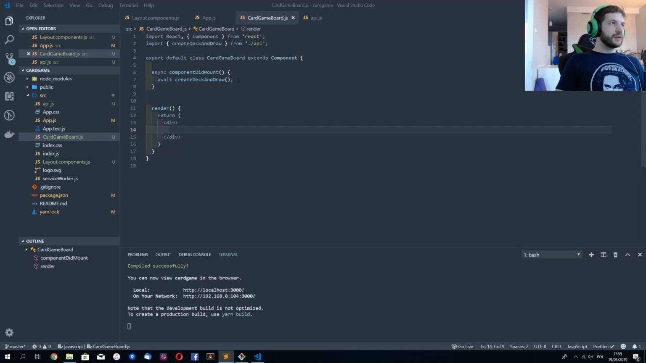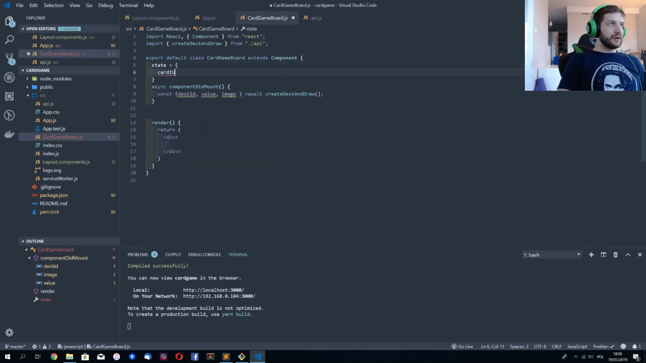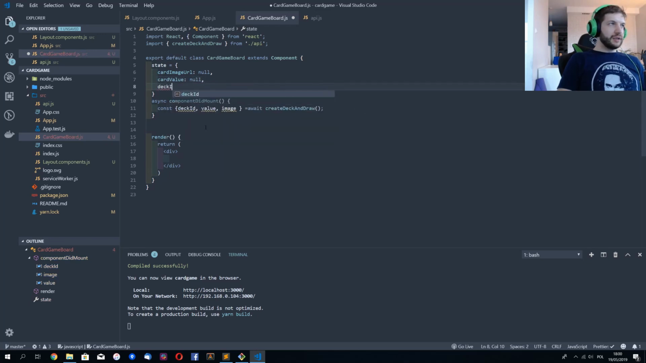Okay, this looks nice. So here we are actually getting something, I hope, and I will need stuff like deckId, value, the value of the card, and the image. Okay, and I will initiate the state here just so that we know how it looks. It's going to be cardImageUrl, and we'll set it to null, cardValue, and we'll set it to null, deckId, and we'll set it to null for the time being. Okay.